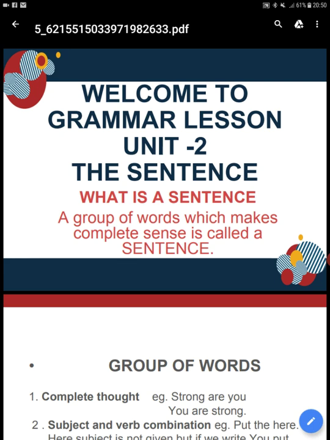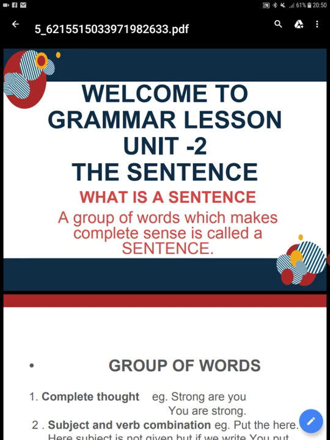And as you all know, subject and predicate are also the parts of a sentence. What is subject and what is predicate? Let us revise it. The name of the person or thing we speak about is called subject. For example, he is a very strong man.